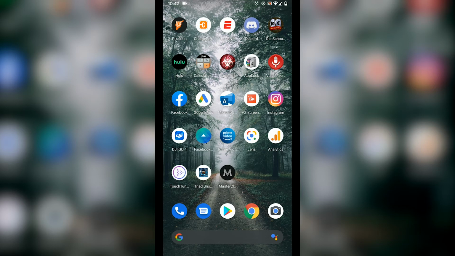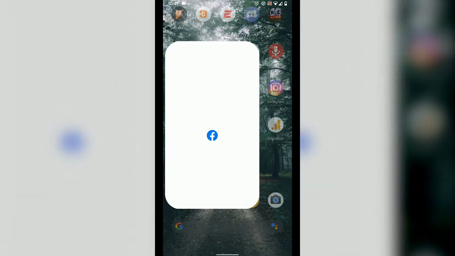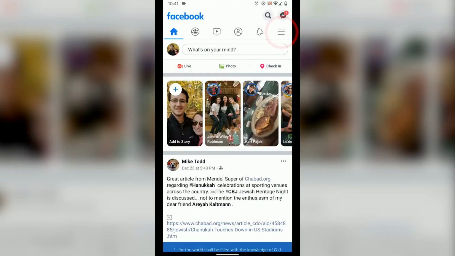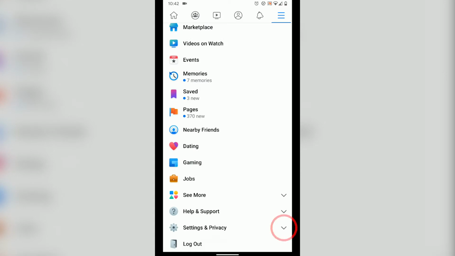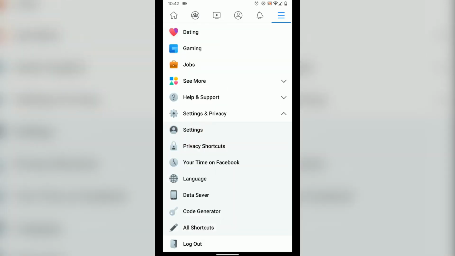Hey everybody, today I'm going to be going over how to turn off the annoying popping sounds in the Facebook app. So open the app and go to the hamburger menu at the top right, scroll all the way down. You're going to find settings and privacy, open that up and open up settings.